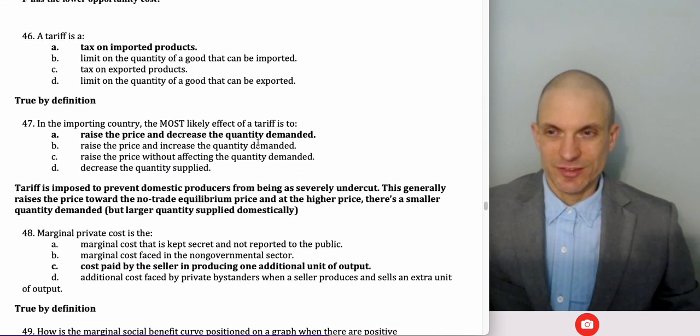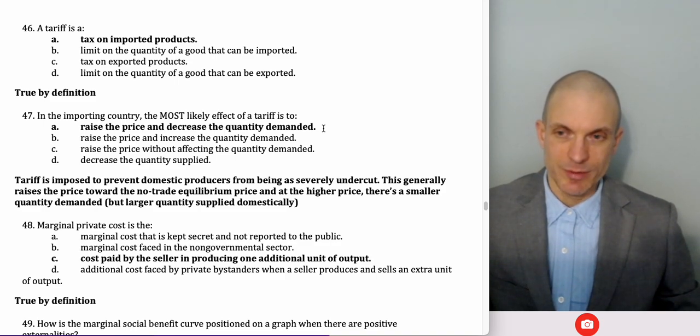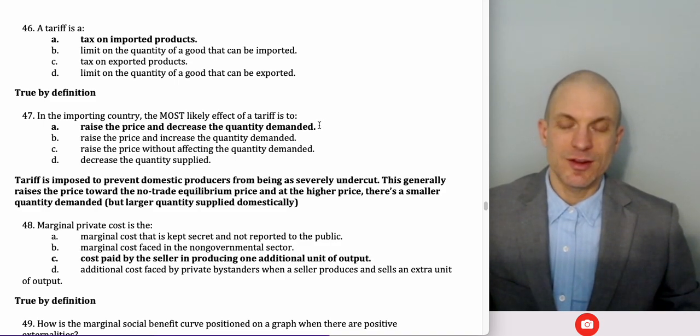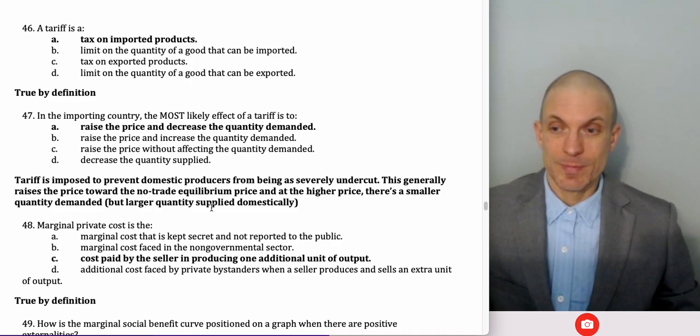A tariff is a tax on imported products. True by definition. In the importing country, the most likely effect of the tariff is going to be to raise the price and decrease quantity demanded. It'll move the price closer to the no-trade equilibrium price. Quantity demanded is going to fall. Quantity supplied domestically is going to rise.